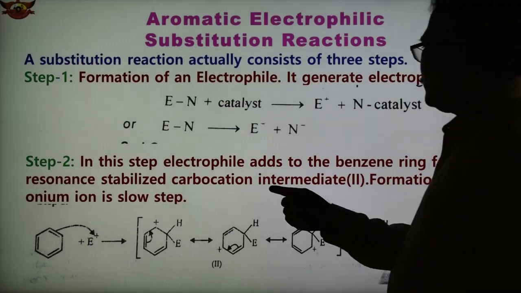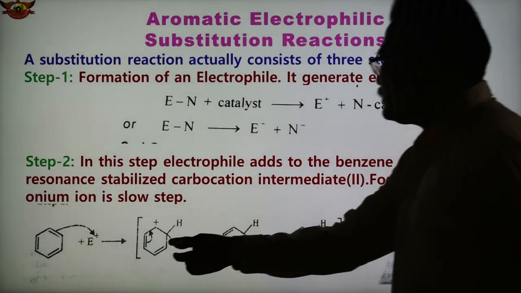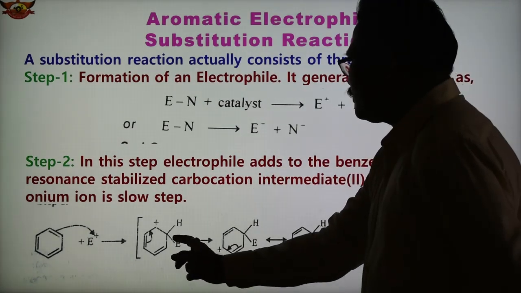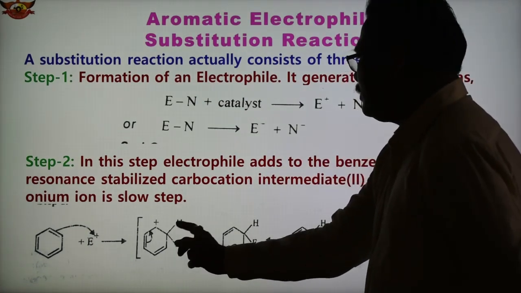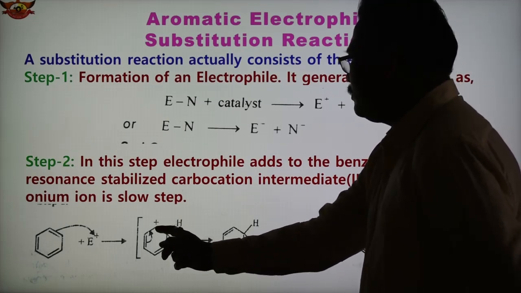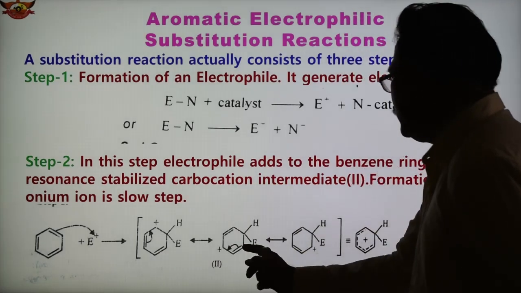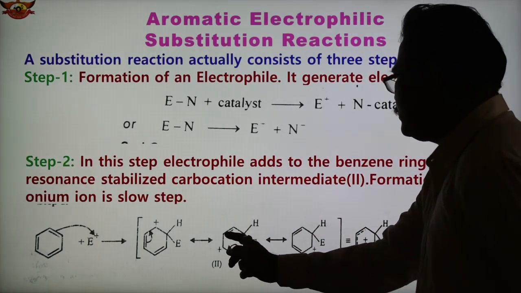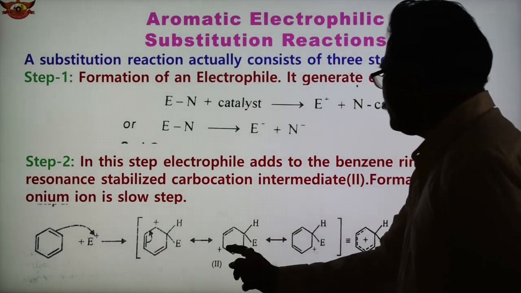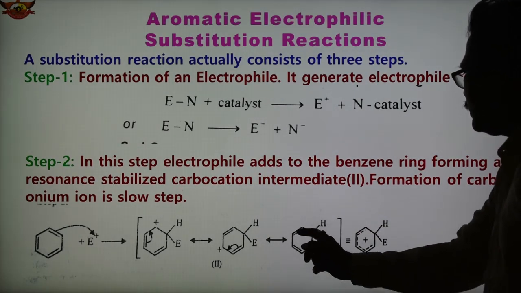Carbonium or carbocation intermediate is forming, and this is resonance stabilized. When the electrophile attacks, it attaches to this carbon, so hydrogen and E are there, and the positive charge is on this carbon, and these two are the double bonds. Now this bond shifts in this way, giving another structure. So the positive charge now becomes here, and again the positive charge moves, and these two are the double bonds.